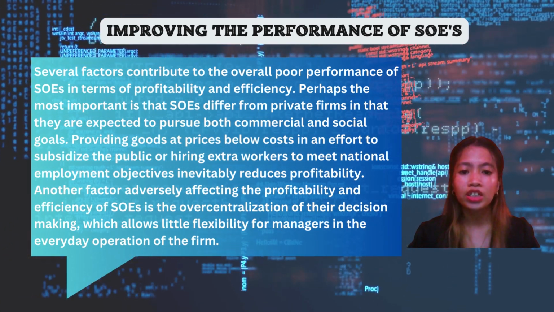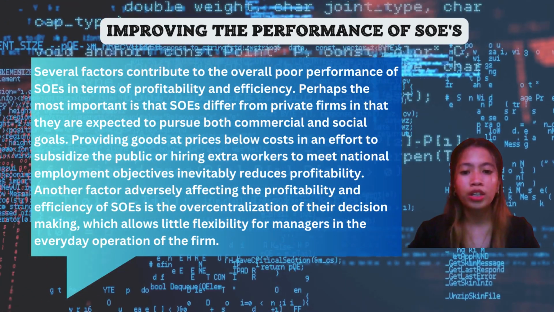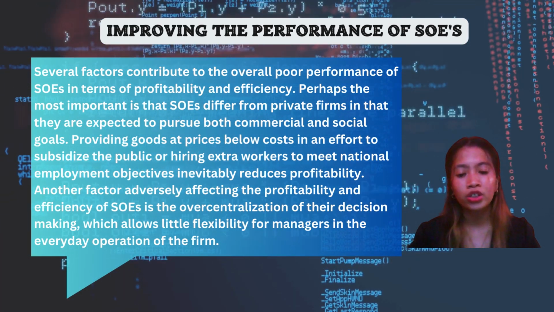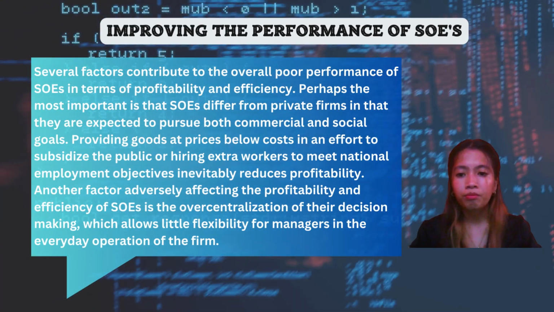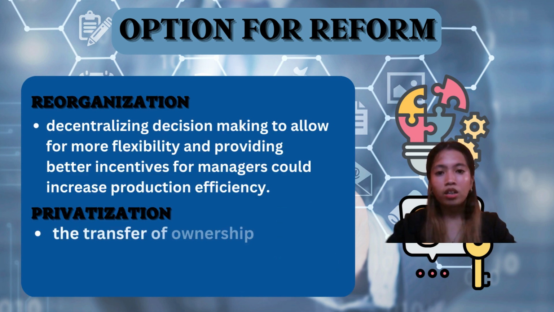Another factor adversely affecting the profitability and the efficiency of SOEs is the over-centralization of their decision making, which allows little flexibility for managers in the everyday operation of the firm. Options for reform. One of these is reorganization, wherein decentralizing decision making to allow for more flexibility and providing better incentives for managers could increase production efficiency.